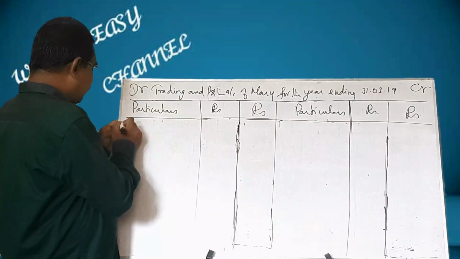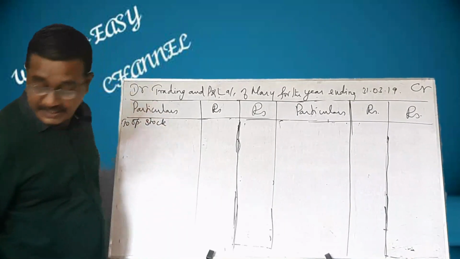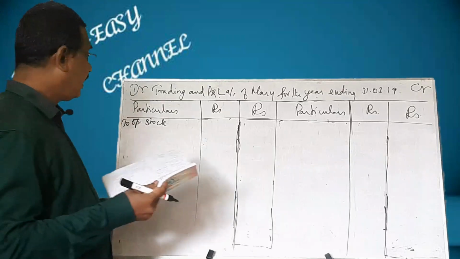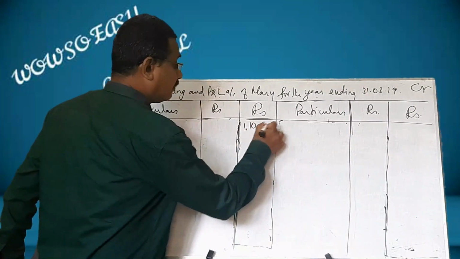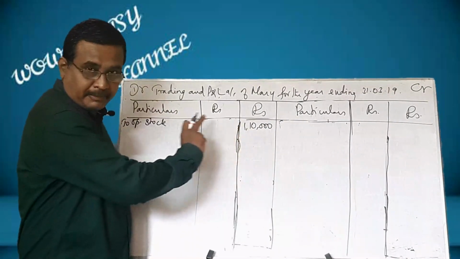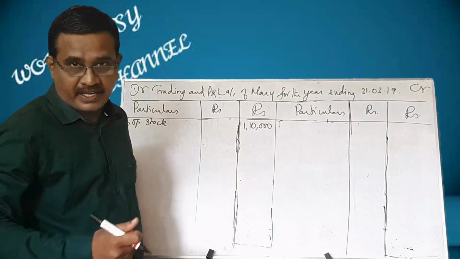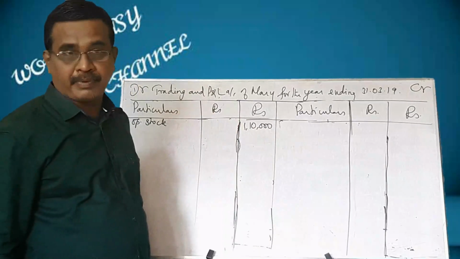First one, what will come to opening stock? You can take from your book. And opening stock, it is given as 1,10,000. I have already told you that this amount can be directly written in the outer column because there is no possibility for adding or subtracting from that opening stock.